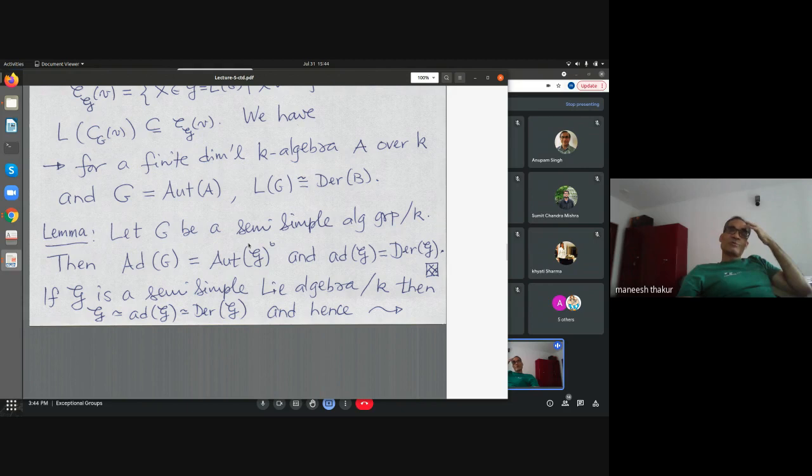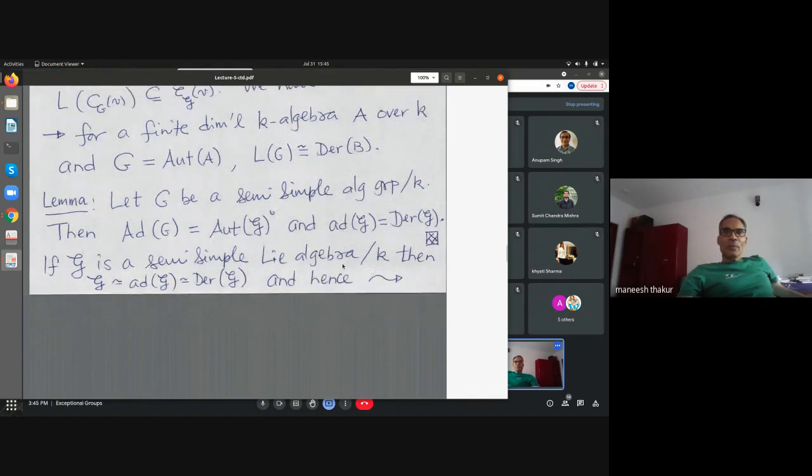Because automorphisms of the Lie algebra will always involve the diagram automorphisms also. So to remove them, I am putting a circle there. And then one knows that the Lie algebra is semi-simple and every derivation of the Lie algebra is inner, in the sense it's a combination of the usual ad derivations.